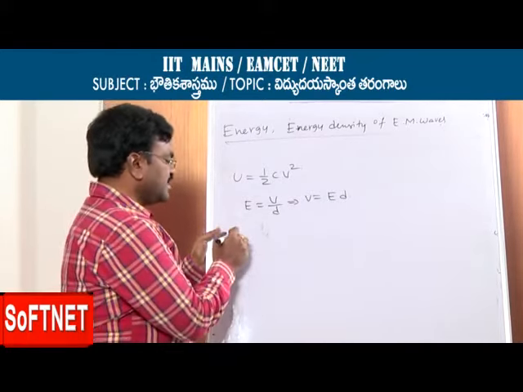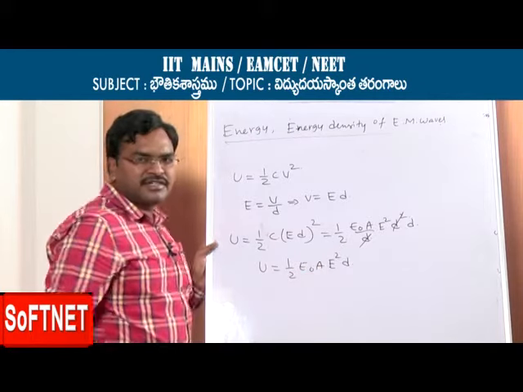The energy stored in a capacitor is 1 by 2 C V square. V is ED, so ED whole square, E square D square. C means the capacity of a capacitor. What is the formula for capacitance? Epsilon 0 A by D. From this, D gets cancelled. Energy stored in a capacitor is 1 by 2 epsilon 0 A E square into D. This is the energy stored in a capacitor.